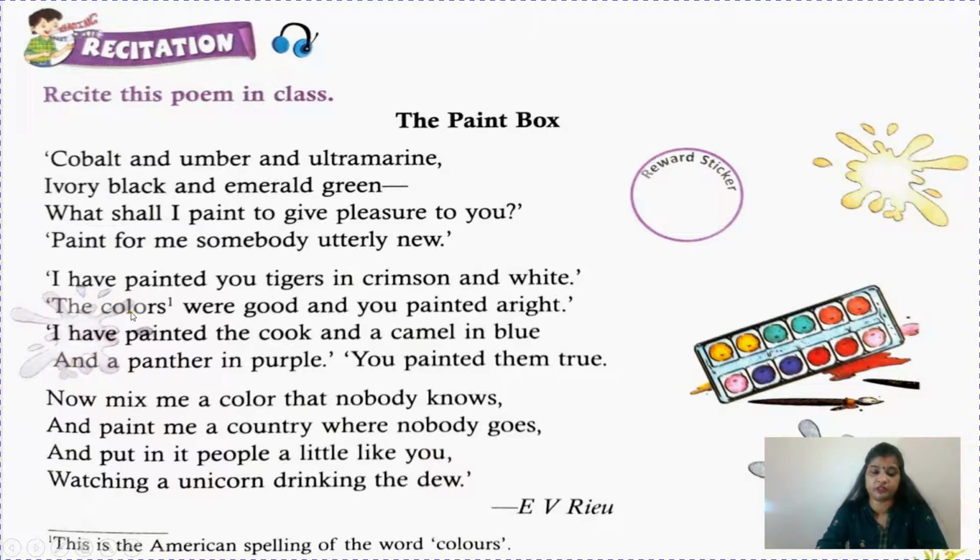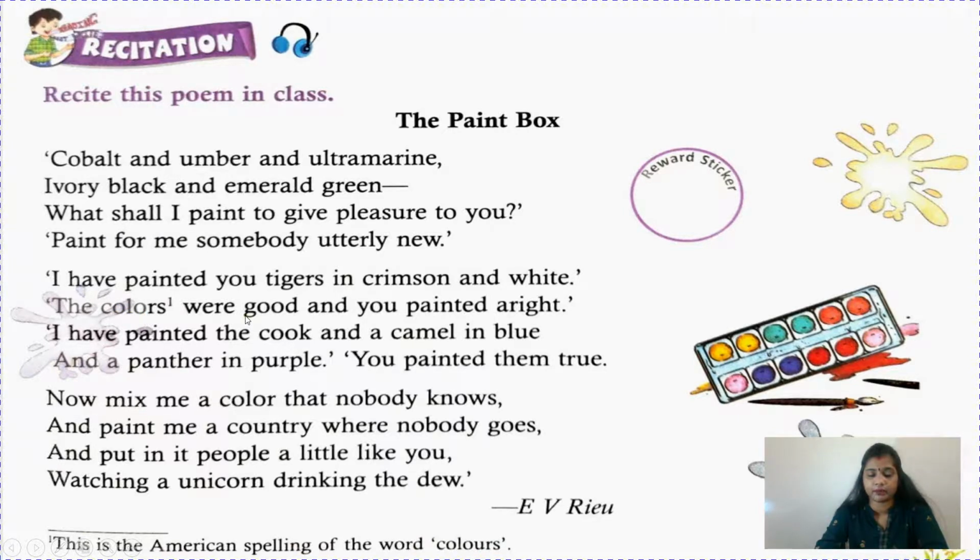And children, one thing I want to tell you, colors. We have learned the spelling of colors, C-O-L-O-U-R-S, right? But the American spelling of the word is different. We learn British English, so in British English we write it like this. In American English, we write C-O-L-O-R-S.